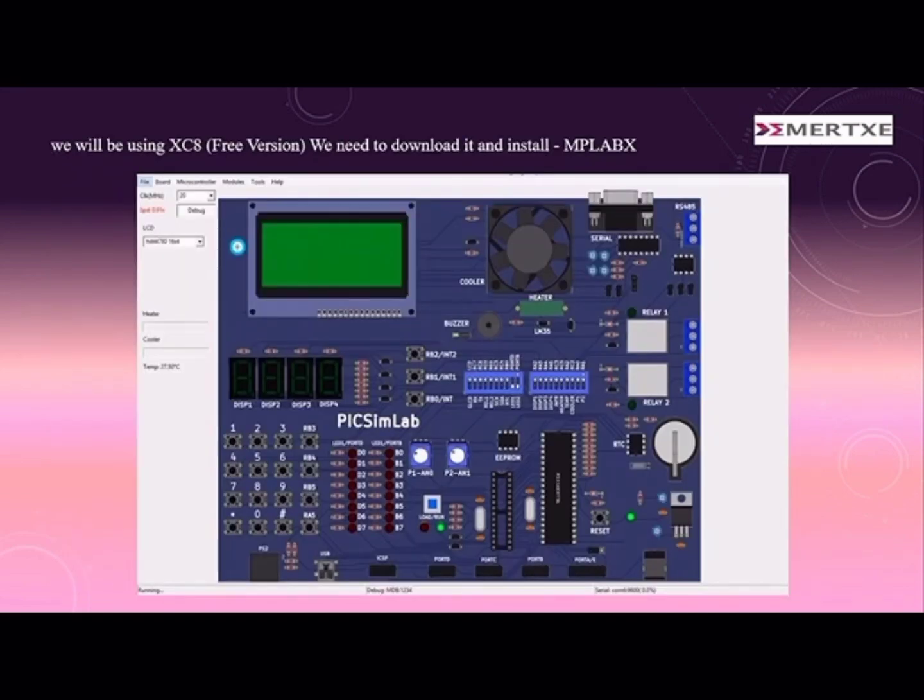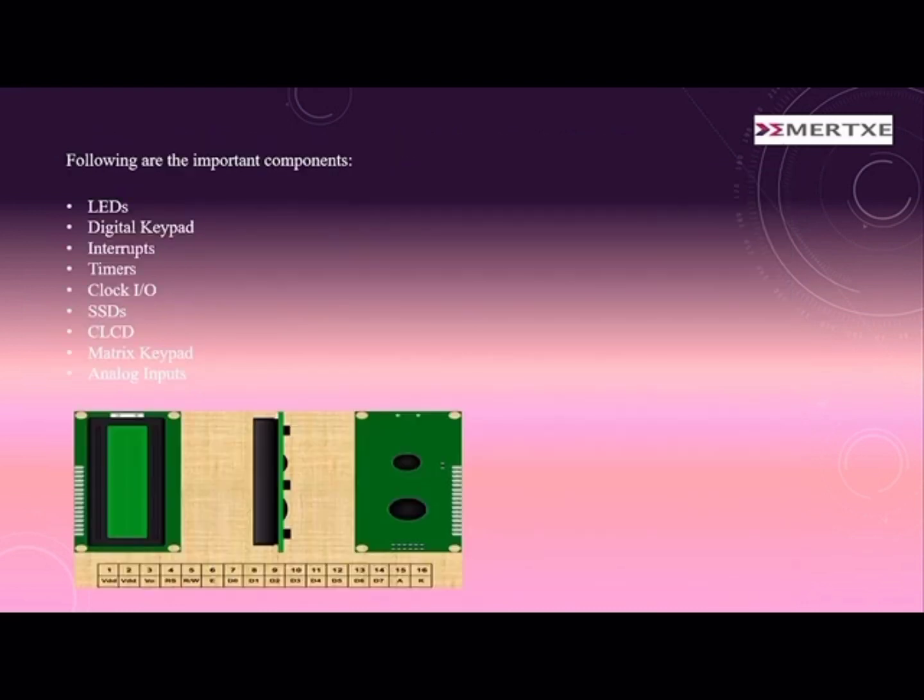This is how our board looks, where we are going to do the microwave project. There will be one screen to display the modes. And the following are the important components: LED, digital keyboard, interrupt, timers, clock, input output, SSDs, CLCD, matrix keypad, and analog input. These are the main ones.